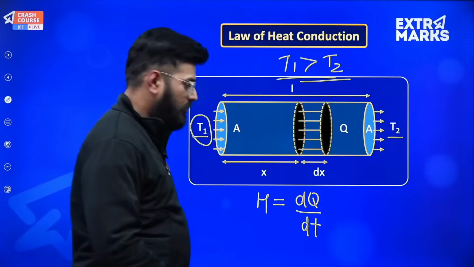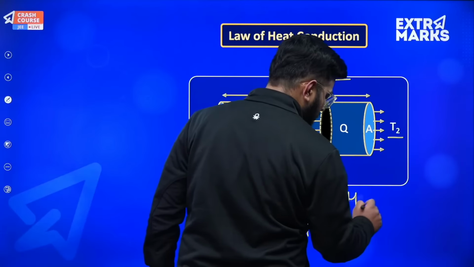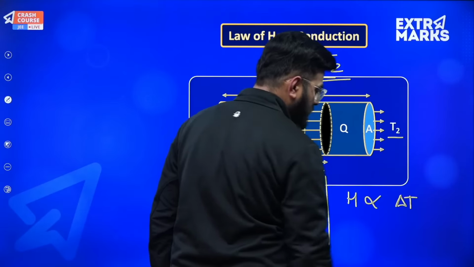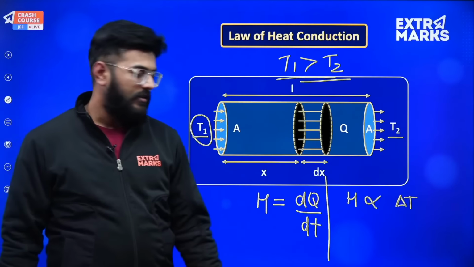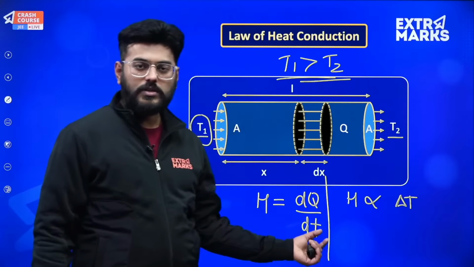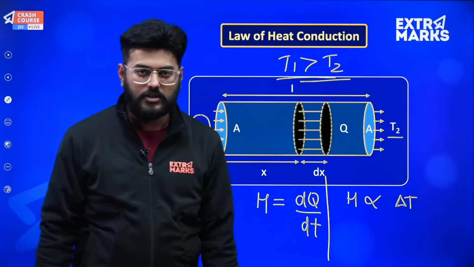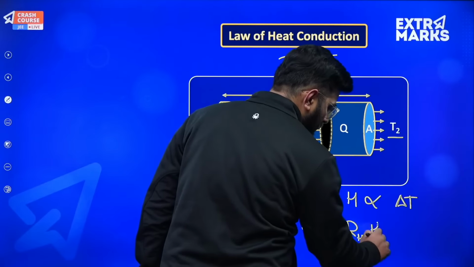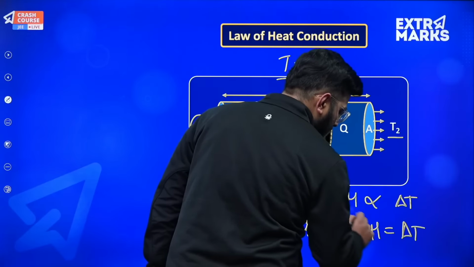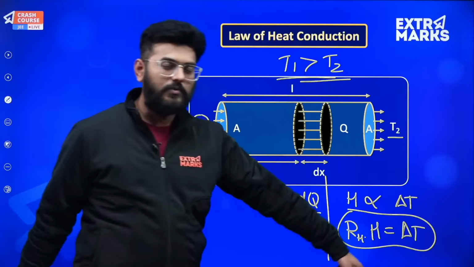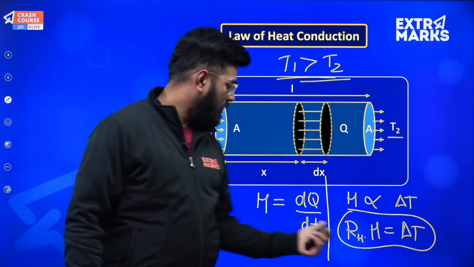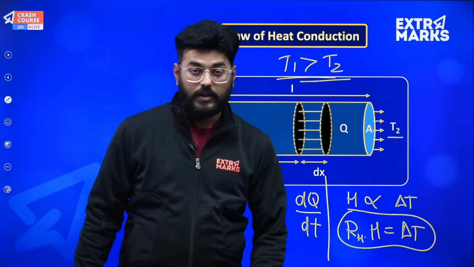So what I actually mean to say is that the heat current will be directly proportional to the temperature difference, that is T2 minus T1, and there the element of heat resistance occurs. Here also an element of heat resistance will occur, and this heat resistance, suppose R_H, into capital H will be equal to delta T. So this entire discussion will be in sync with that only. The terms will be quite differentiated because H is dQ by dt, so sometimes dQ by dt will be written.